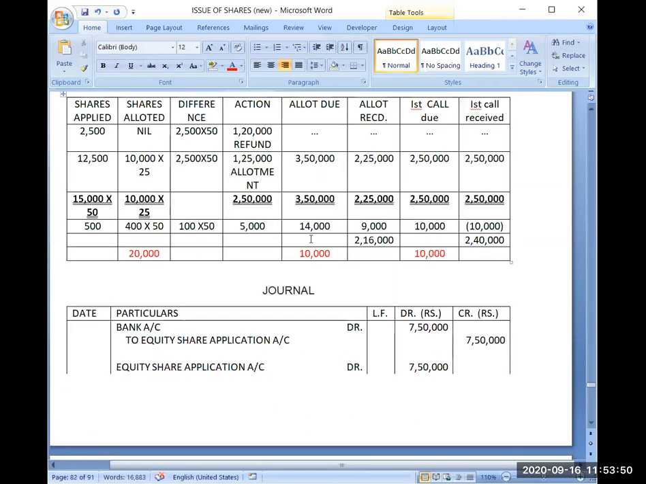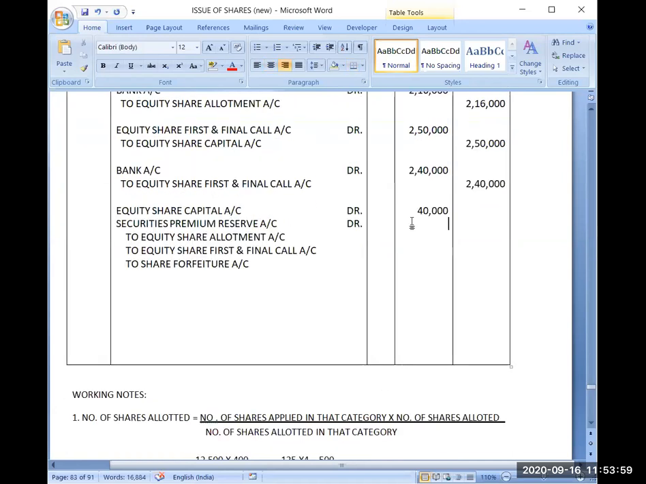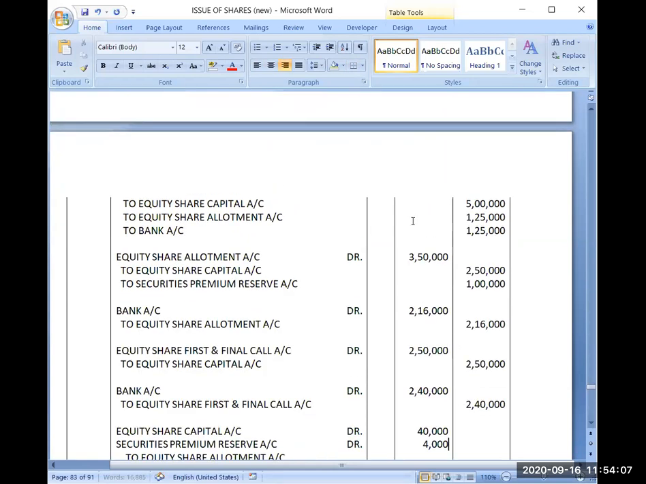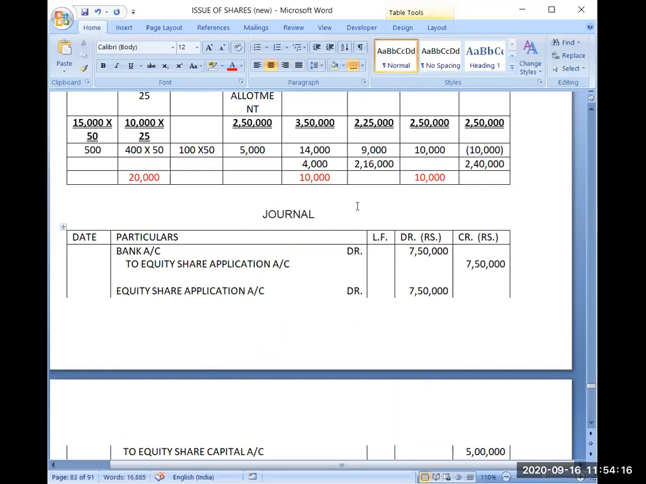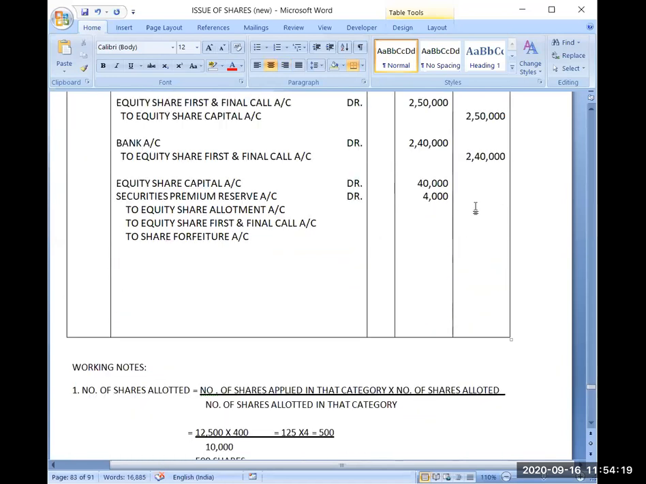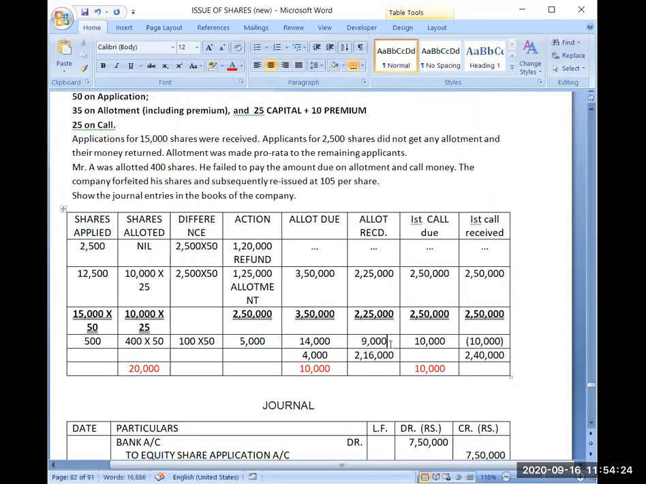Now 4,000 was premium over here. So 4,000 premium I have not received. That's why in premium I will be writing 4,000. Each and every amount should be clear logically from the table itself. Now he has not paid us 9,000 on allotment. That I know from the table itself. So he has not paid me 9,000 on allotment. I have to put that amount in bracket so that it will be clearly understandable that this amount has not been paid. That's why I am deducting it.